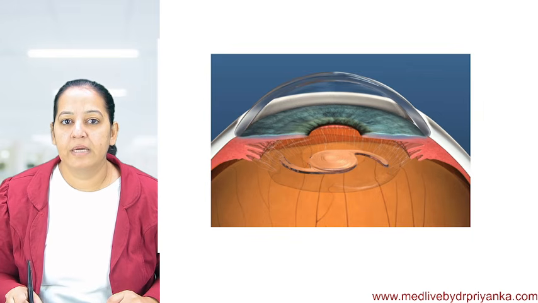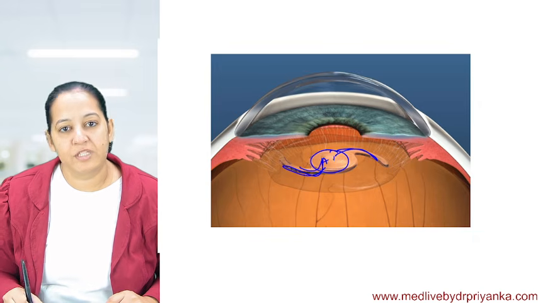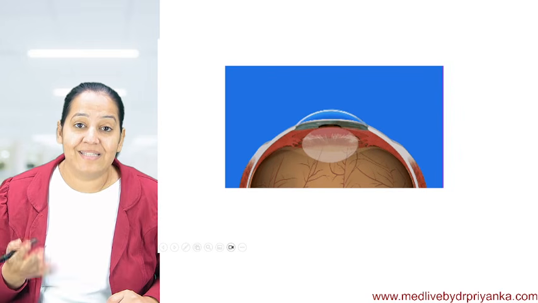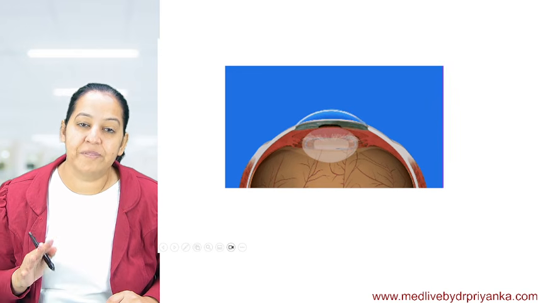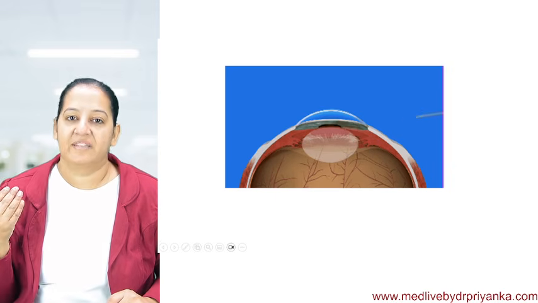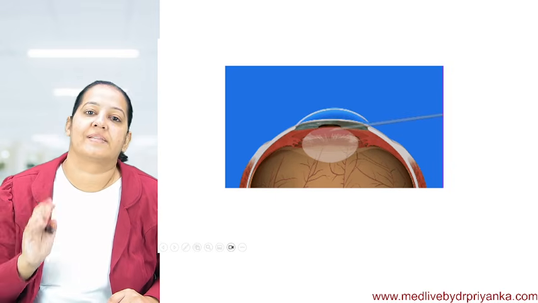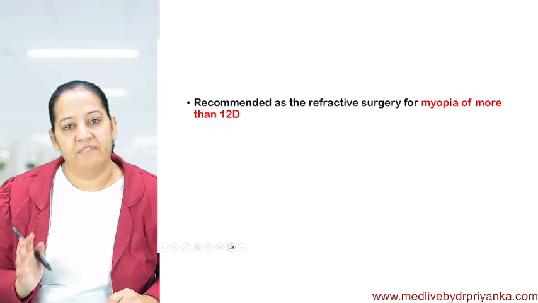You can see this is an intraocular lens, the artificial lens, which is already implanted in place of the natural lens. So we are putting the intraocular lens like this. I will tell you the steps in detail when I teach you the chapter Lens. First, we will take the natural lens out, and then we will put the intraocular lens like this by making a tunnel. There are various methods of putting it. I will teach you all.